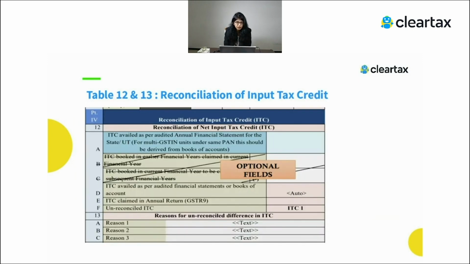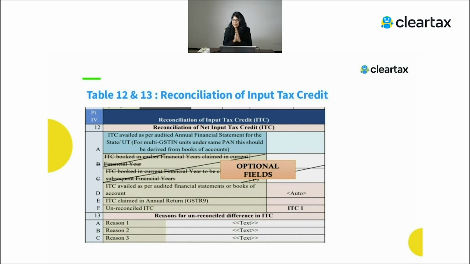Then there is a reconciliation of the input tax credit. Here again, you have to first tell the total ITC at a GST level, and if there is certain ITC which is booked in the earlier financial year and claimed in the current financial year, that needs to be shown over here. And after this, again, this is now becoming optional. So the government has made it an optional field, and then reconcile this with GSTR 9.